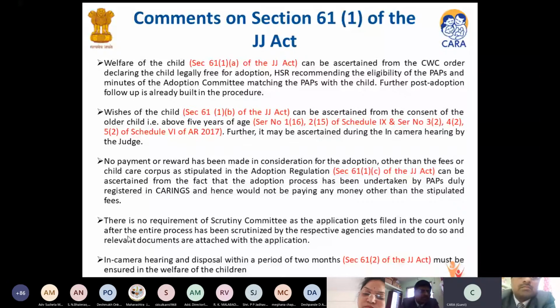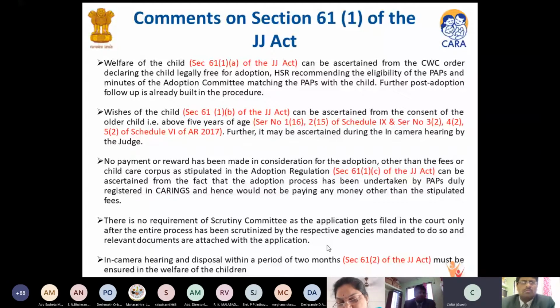It is important to point out a small point here that there is no requirement of a scrutiny committee, as the application gets filed in the court only after the entire process has been scrutinized by the respective agency mandated to do so. I would dwell upon this point a little: in case of in-country adoption, if you remember, we talked about the adoption committee. The adoption committee verifies and validates the home study reports and the documents submitted by the parent while registering, and what were presented to the committee at the time the committee was held. They validate both, and then they approve the case.